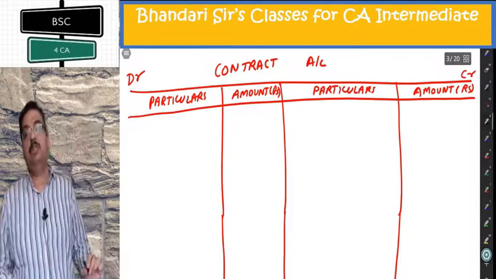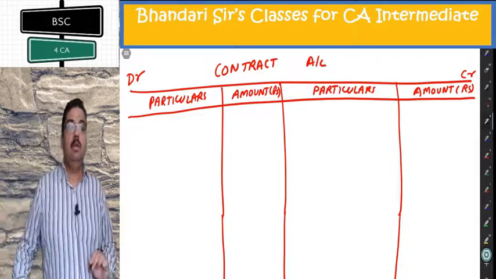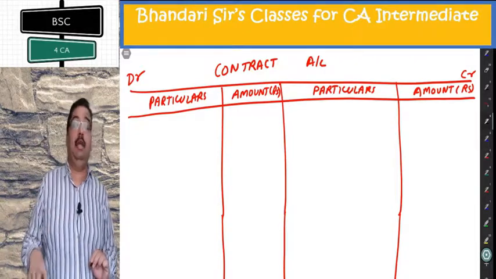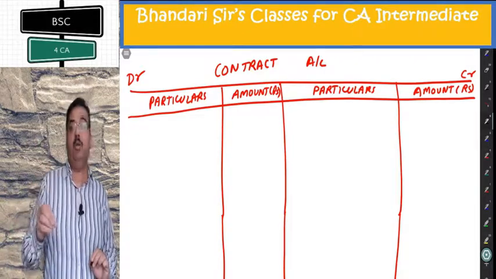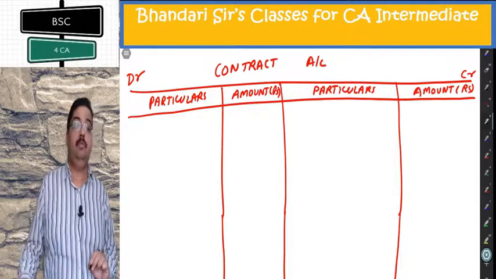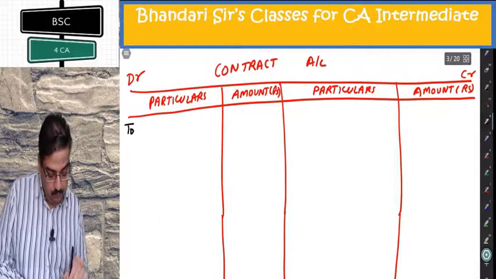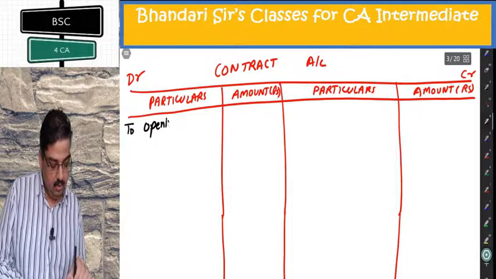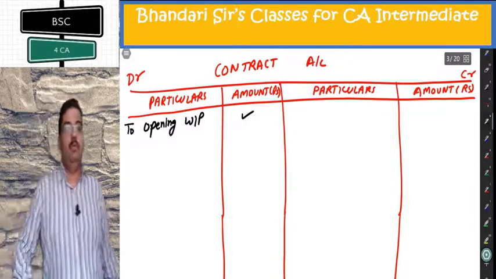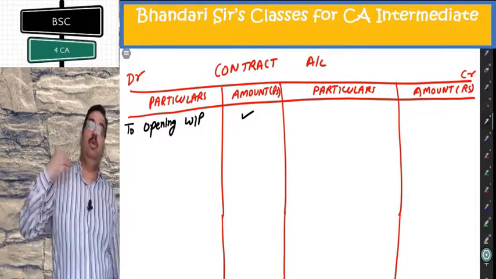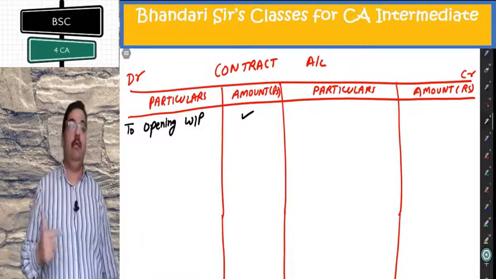Let us put some items here. If it is a running contract, there will be opening items also. In the first year, they will not be there. In subsequent years, there will be: to opening WIP. Whatever was closing WIP last year will be opening WIP this year.